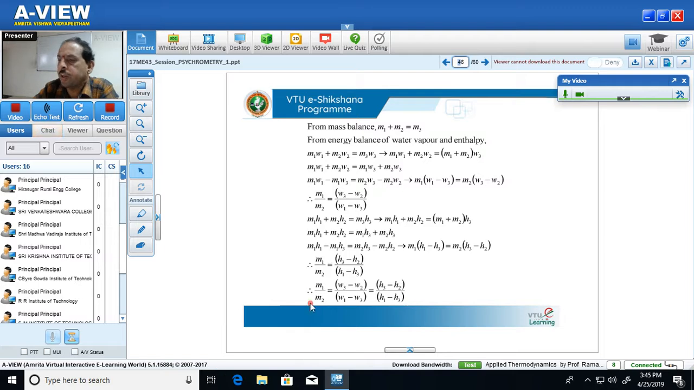H1 minus H3. In this, M1 is the mass of air entering at section 1, M2 is the mass of air entering at section 2, W1, W2 and W3 are the specific humidity of air available at sections 1, 2 and 3 respectively, whereas H1, H2 and H3 are the enthalpy of air available at section 1, section 2 and section 3 respectively. So this particular relation gives the relation for mixing of air streams. That is what we are supposed to know.